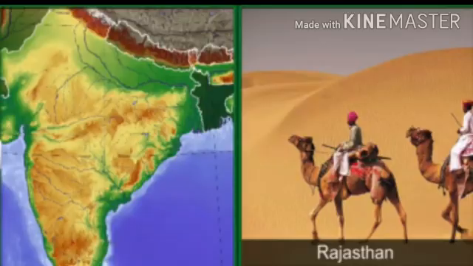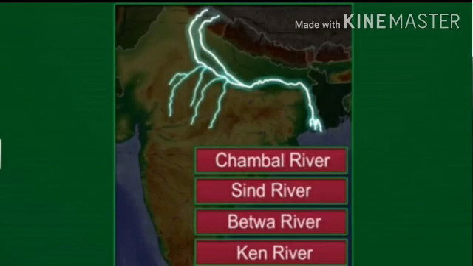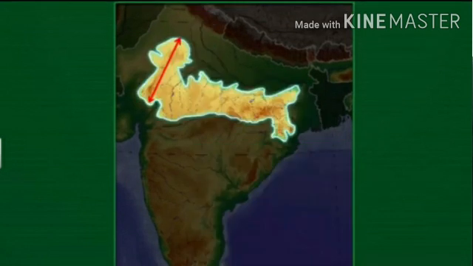The rivers draining this region, namely the Chambal, the Sindh, the Betwa, and the Ken, flow from southwest to northeast. Thus, it indicates the slope. The central highlands are wider in the west. You see in the figure, the central highlands are wider in the west and narrower in the east.